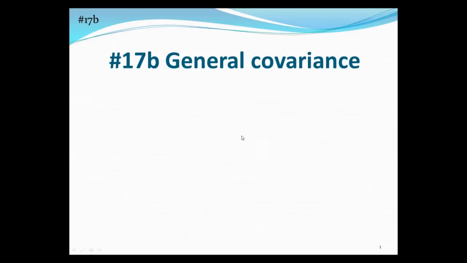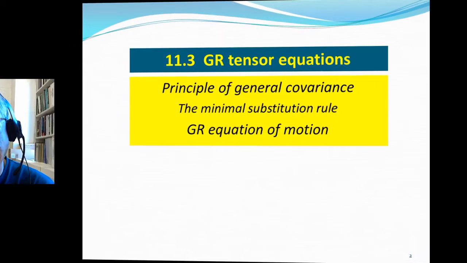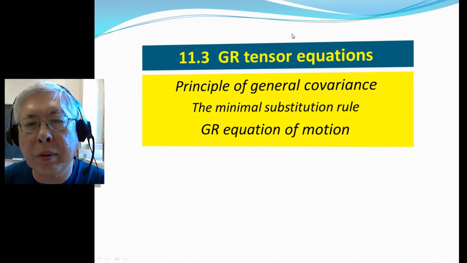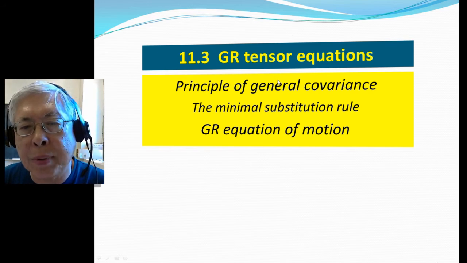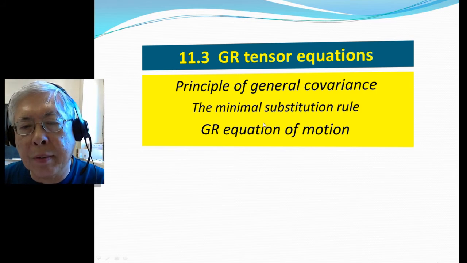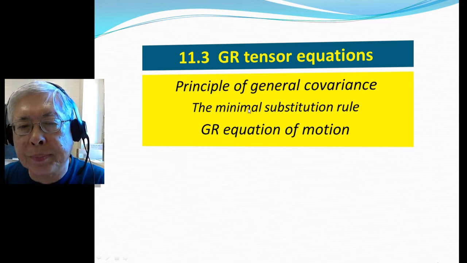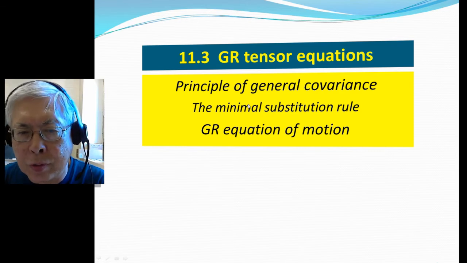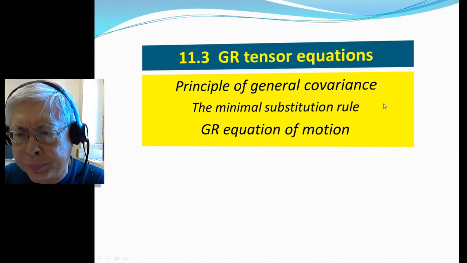This is the second part of lecture 17 related to the principle of general covariance. And so we're going to talk about GR tensor equations that obey the principle of general covariance. Not only will we talk about the GR equation of motion, but later on we can talk about the GR field equation. And useful here is the idea of the so-called minimal substitution rule.